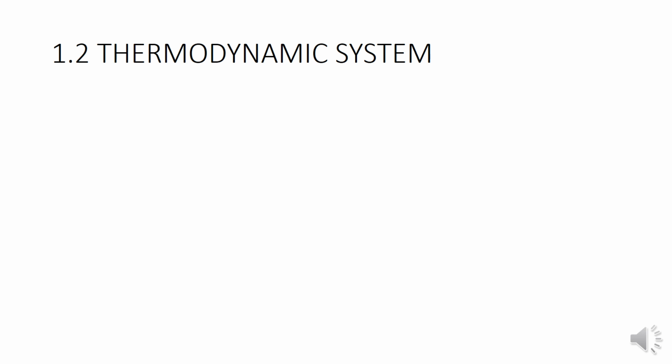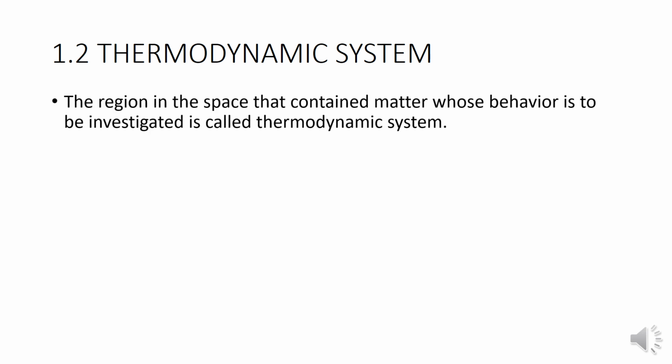Coming to the thermodynamic system. Previously we learned what thermodynamics is; now it is the thermodynamic system. So what is a thermodynamic system? It mainly consists of a system, boundary, surroundings and universe. The region in space containing matter whose behavior is to be investigated is called a thermodynamic system. Whatever matter is contained in the space, whose behavior we investigate, is called the thermodynamic system.